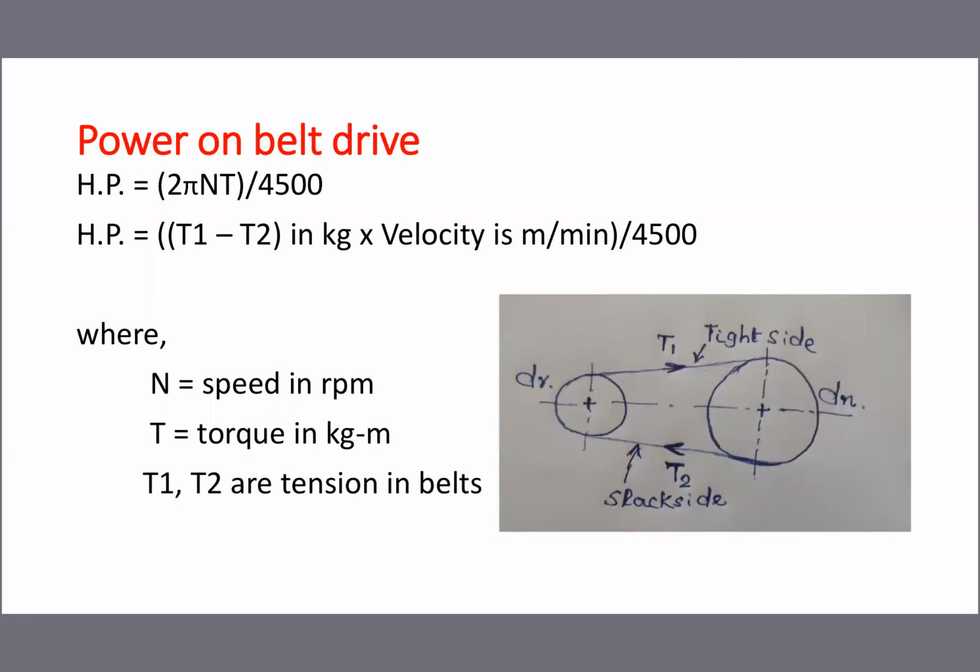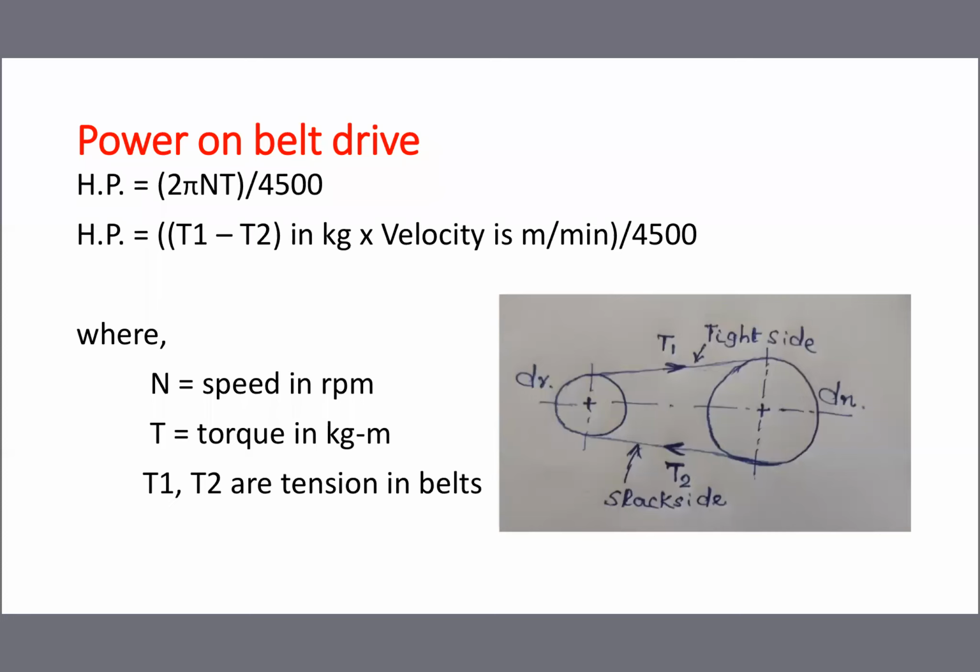And one more formula: T1 minus T2, that is the difference between the tensions, or net tension, of the belt. You have to express it in kg, and velocity in meter per minute, the whole divided by 4500. You will get power in HP.